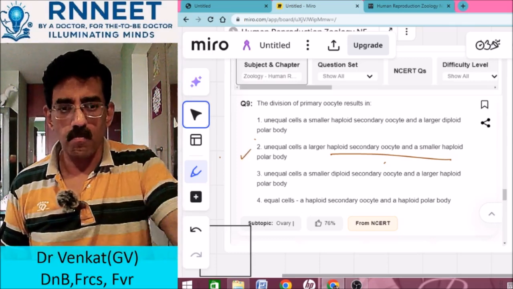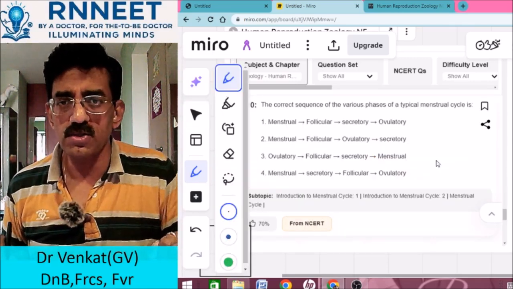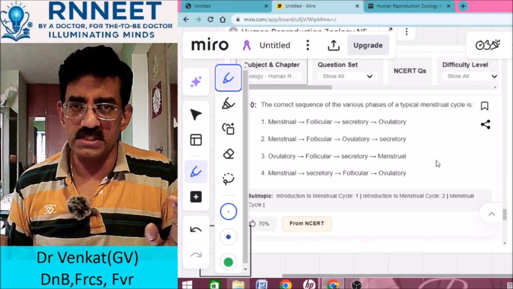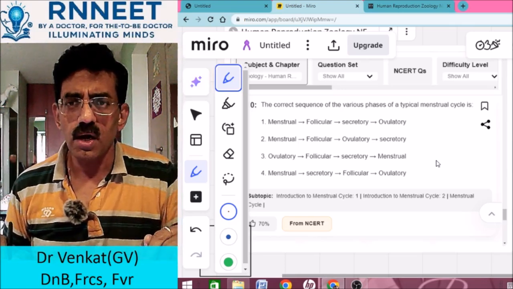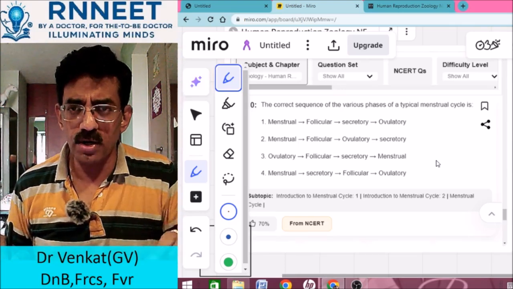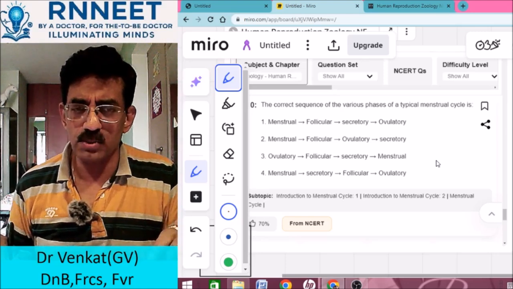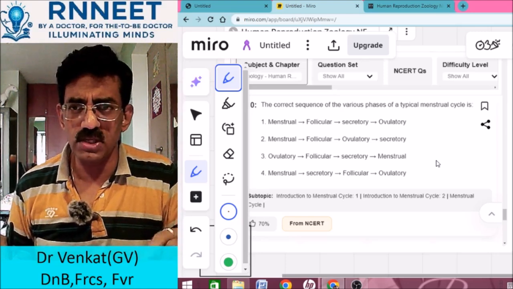Right. The correct sequence of various menstrual phases. So the menstrual phases. This is very simple. See the question and put your answer in the comment box. What is the right answer? I'll just wait a little bit for your responses.